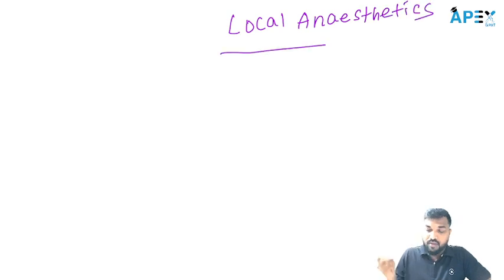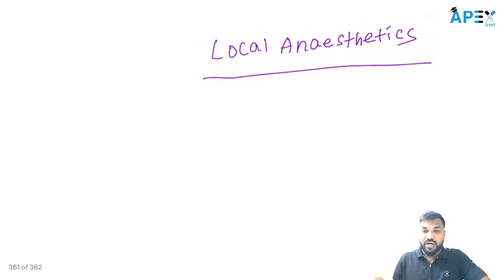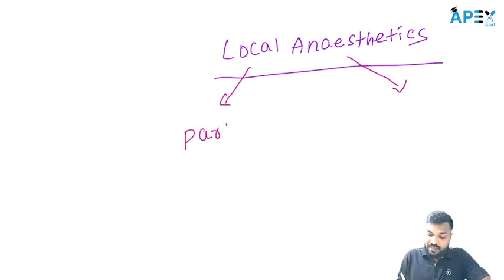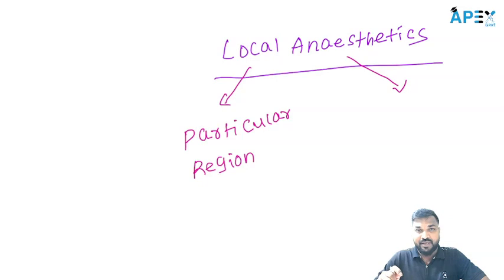In this video, we will discuss core concepts regarding local anesthetics. Here we have two terms: local and anesthetics. Local means a particular region or specific area in the body.